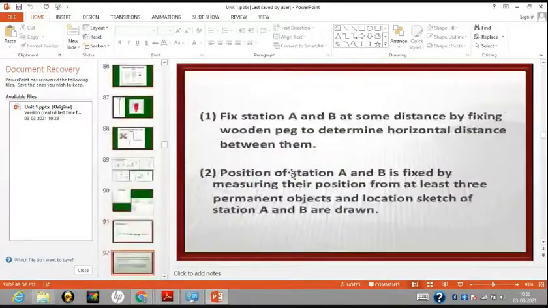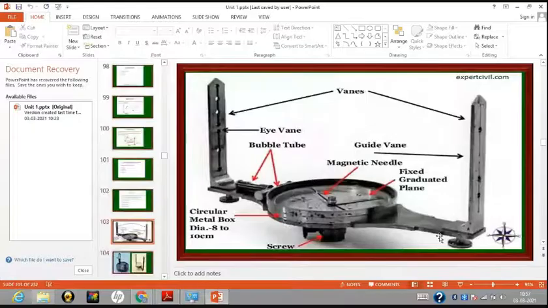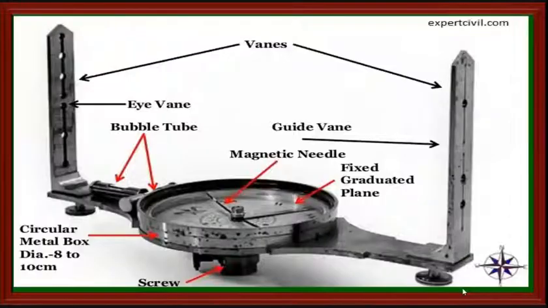So this is the compass, which will indicate the north direction, and it will consist of some graduated scale.